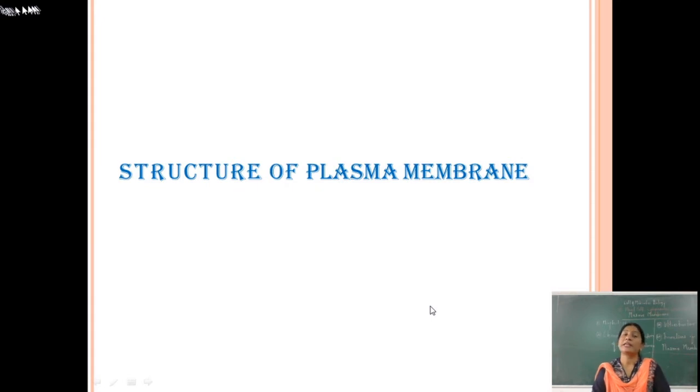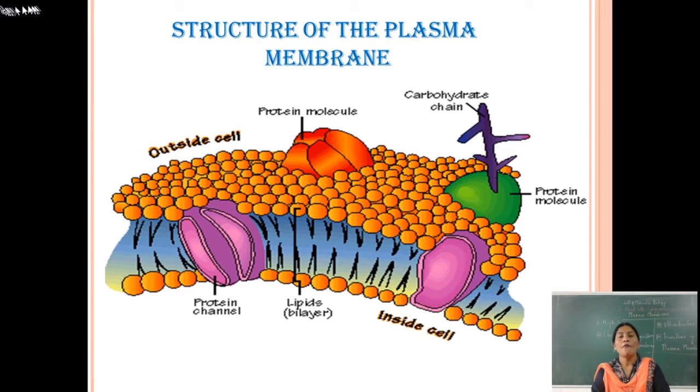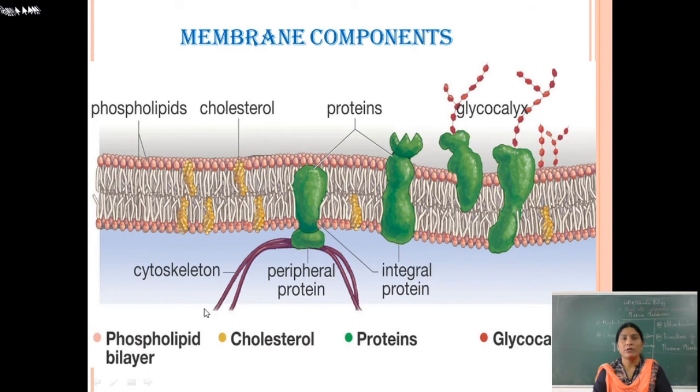Okay. Next is the structure of the plasma membrane. When we observe under the electron microscope, we see that there are two sides of the cell. This one is the outside and this one is the inside. Here different protein molecules, carbohydrate chains, lipid bilayer and protein channels are present.